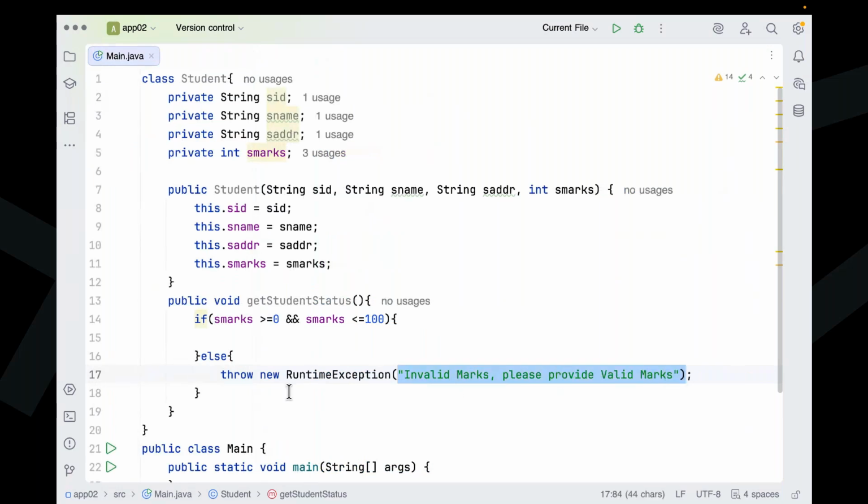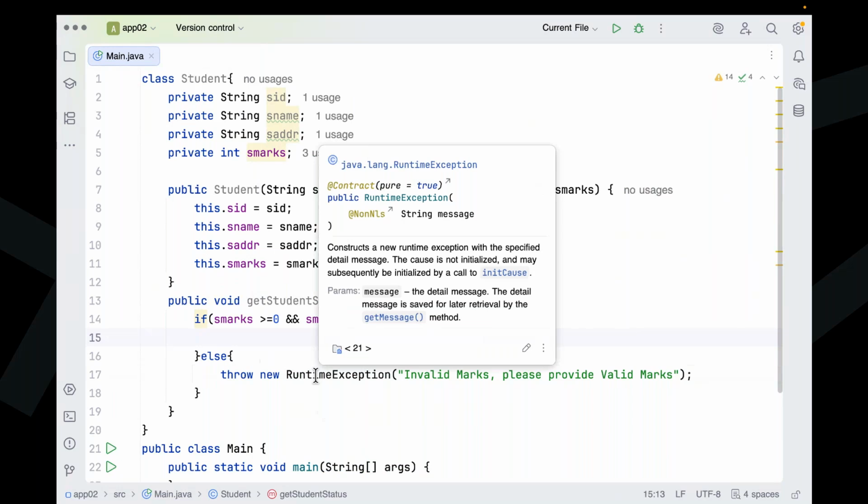Here I'm raising an exception. This is the throw keyword, and this is a RuntimeException class object. To this object we provided the message: invalid marks, please enter valid marks. All right, sir, it's okay. But inside this if condition, what are we going to provide here?